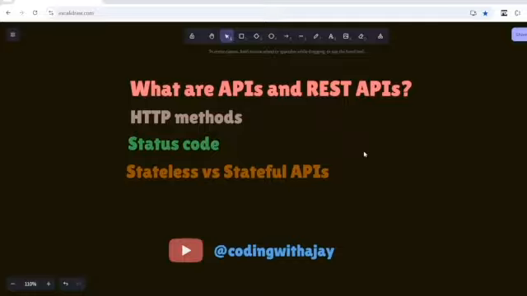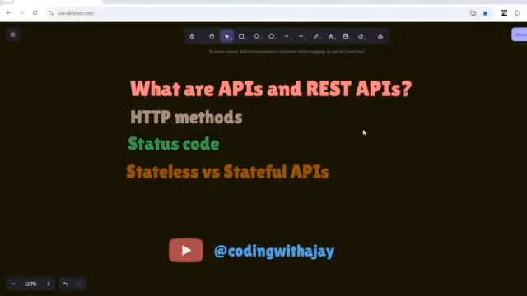Always return meaningful status codes and messages in responses. This is very important. Let's jump into the next thing, which is stateless versus stateful APIs. As I explained earlier, REST APIs are stateless. The server doesn't remember any old requests, and this is what stateless means.